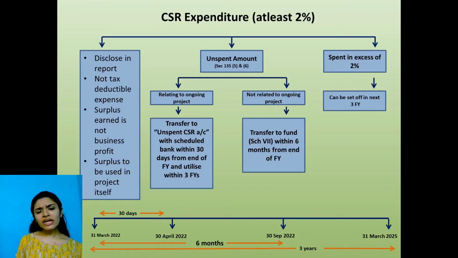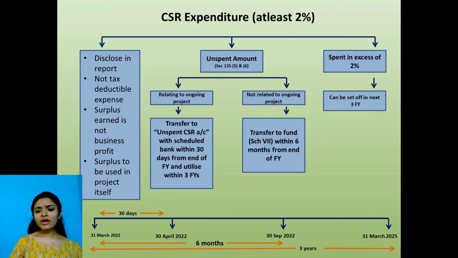Okay. When I say utilize it in that project in the future years, next year, you being my chartered accountant, you again come and calculate and you tell me, okay, next year, that is 2022-23, you have to spend 15 lakhs towards CSR. But here, I already have an unspent amount of 2 lakhs. So totally, I have to spend 15 lakhs plus 2 lakhs towards my ongoing project.